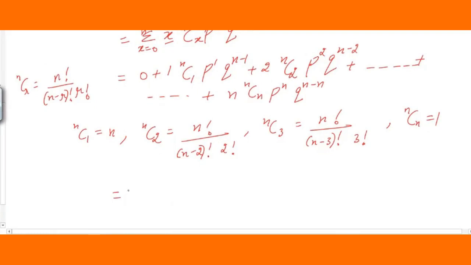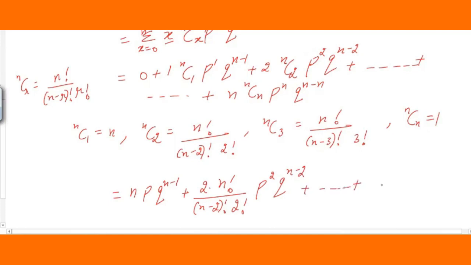So you are going to get like this: n p q^(n-1) remains as it is, plus 2 into n factorial divided by n minus 2 factorial, 2 factorial, and this is p^2 q^(n-2), and so on. So what will be the last value, students? n remains as it is. nCn is 1, so keep 1 as it is. p^n and q^(n-n), which is q^0, so it is again 1. So this is what we get in the distribution, students. I will just simplify one by one.